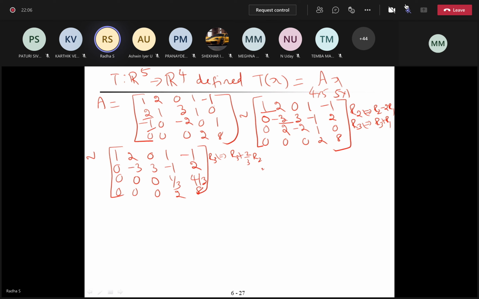Okay, what should be the next one? Which element you have to make 0? Think carefully and say. Below the first non-zero element. In the third row, first non-zero element is this. So this 2 has to be made 0. Am I right?